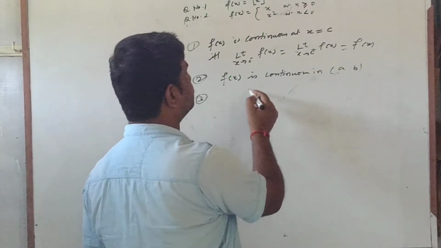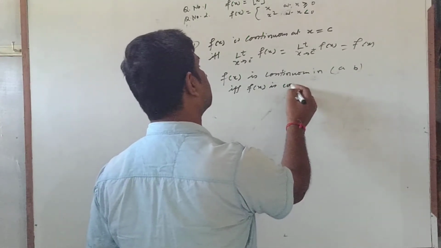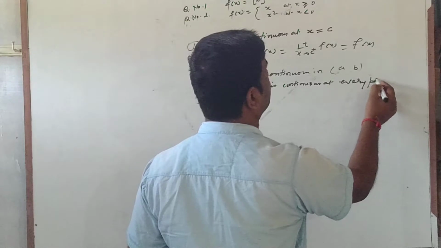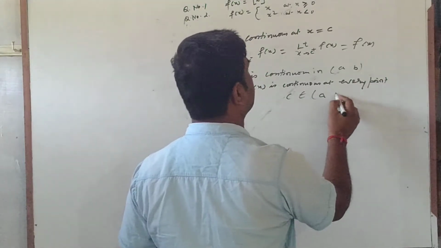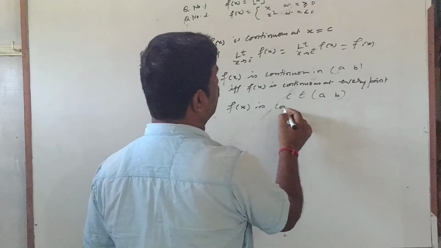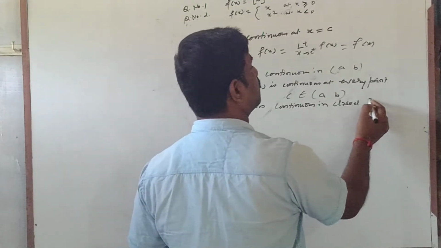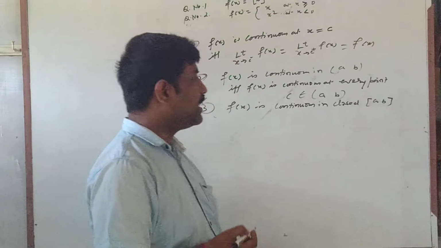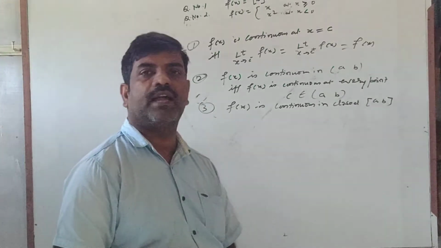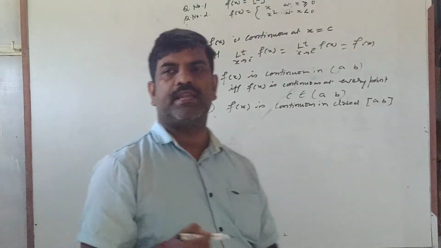And f(x) is continuous in closed interval [a, b] if and only if it is continuous at every point between a and b, left continuous at a and right continuous at b.